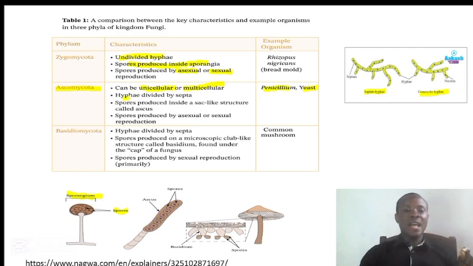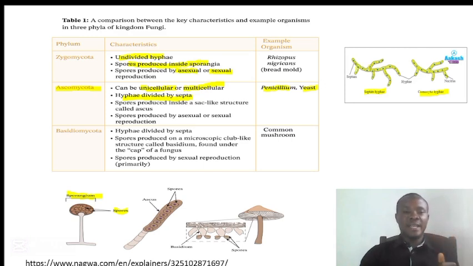And their hyphae are divided by septa. Septa is the plural form of septum. Septum is singular. So in here, the hyphae are divided by septa. That means we have this wall here separating the cytoplasm. That means the cytoplasm is partitioned and there is no free movement of the cytoplasm since we have a